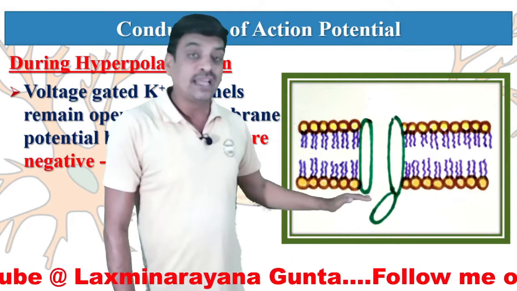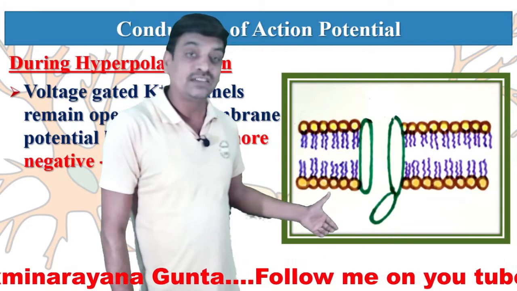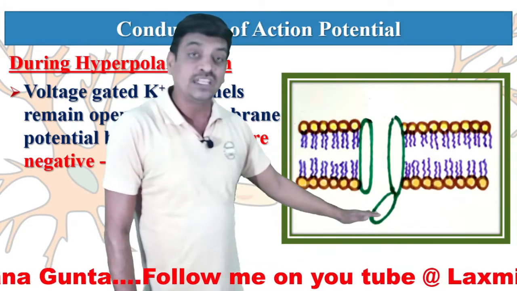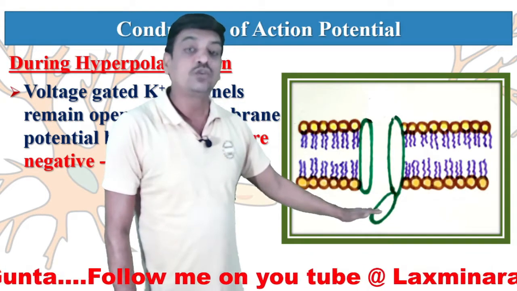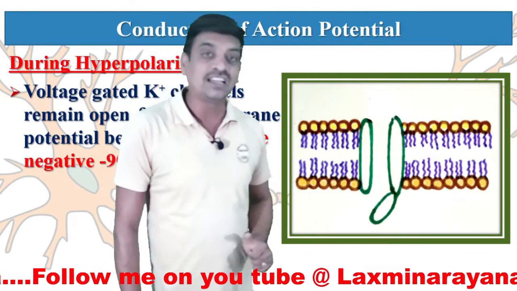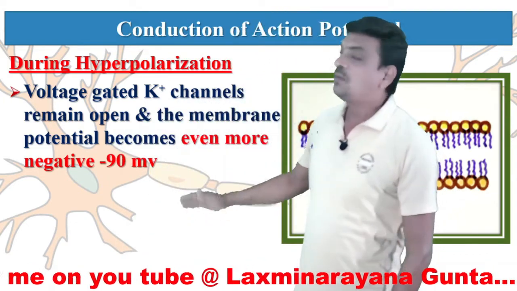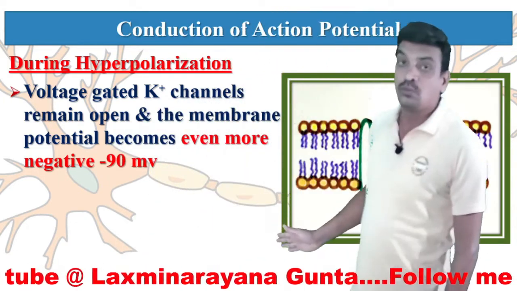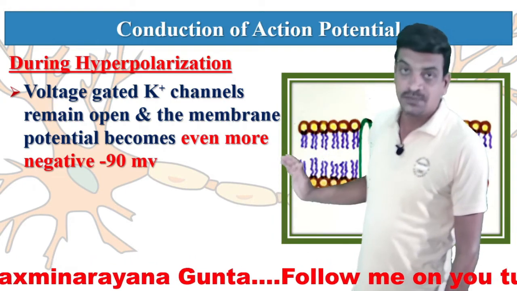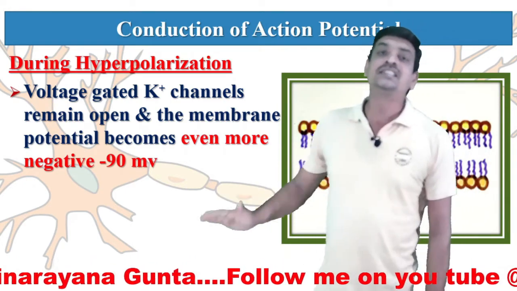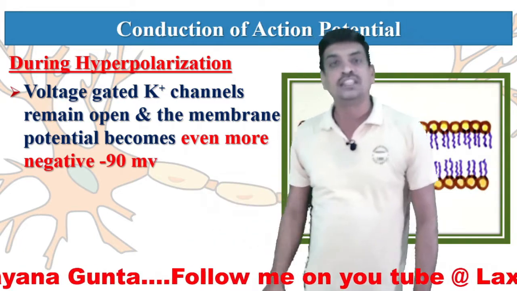But by the time inside there is minus 70 millivolts, then these voltage gated potassium channels have to be closed. But it is not happening actually. As a result, more and more potassium ions move through these voltage gated potassium channels. As a result, inside more and more negativity is observed.